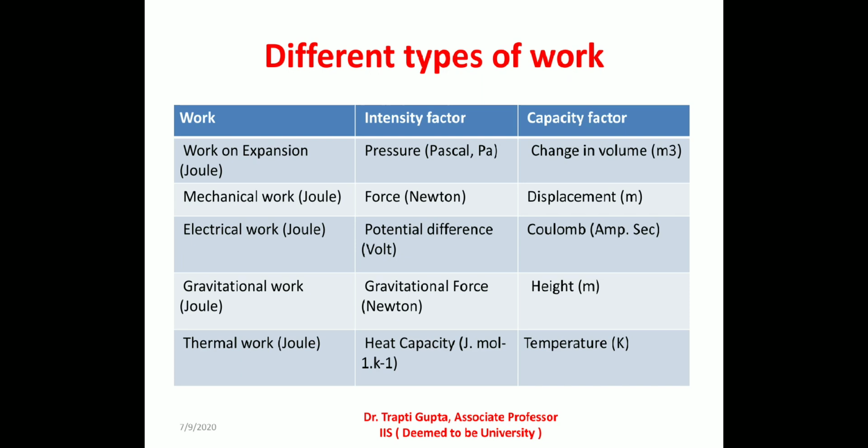For gravitational work, intensity factor is gravitational force and capacity factor is height. And for thermal work, intensity factor is heat capacity and capacity factor is temperature. So we can see from this table that dimension of work is same as dimension of energy. In CGS system, the unit of work is erg or dyne centimeter.